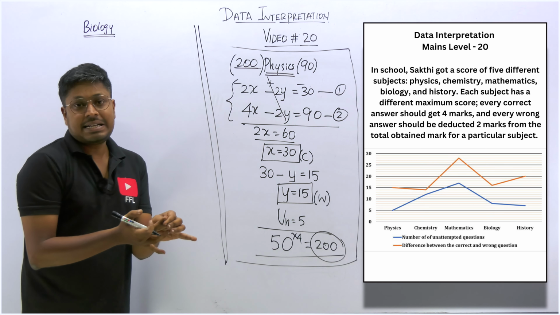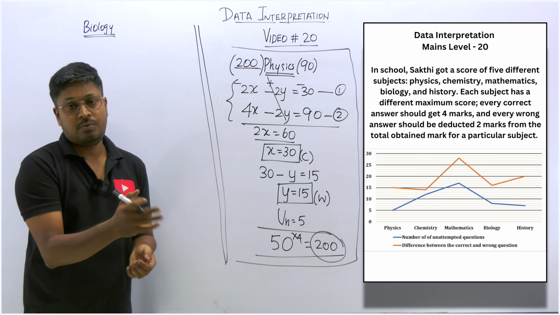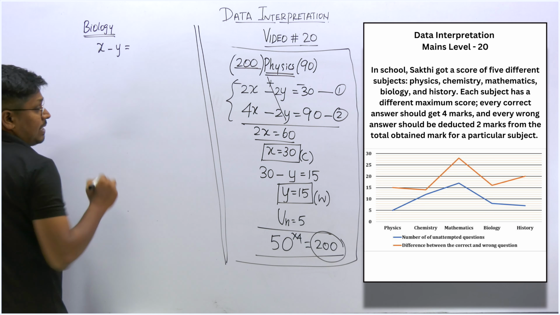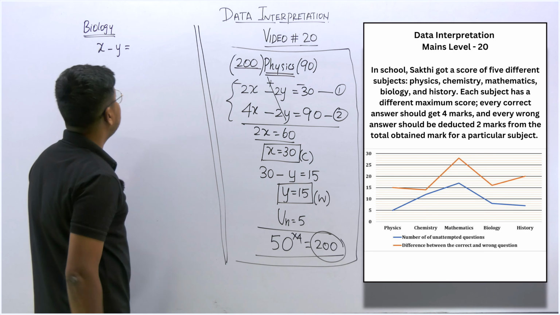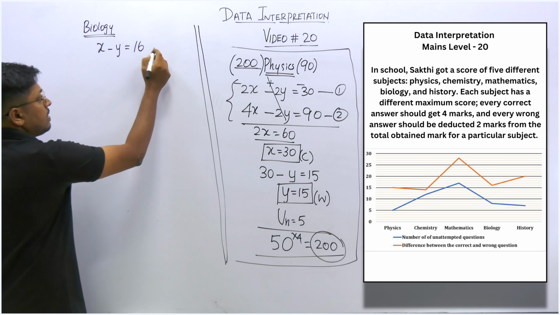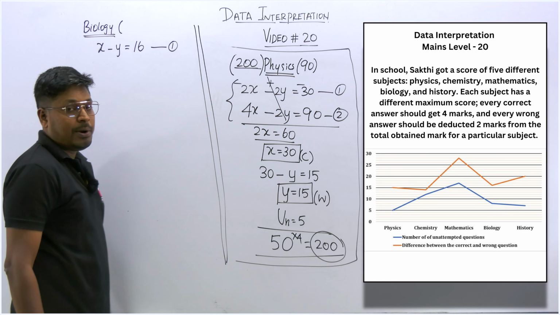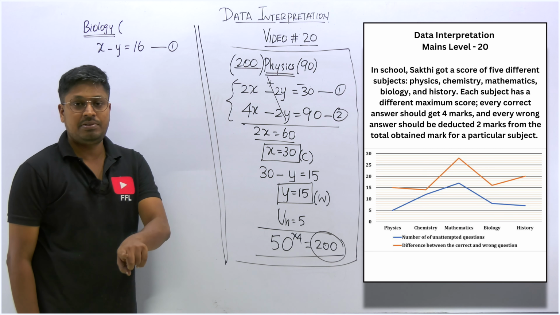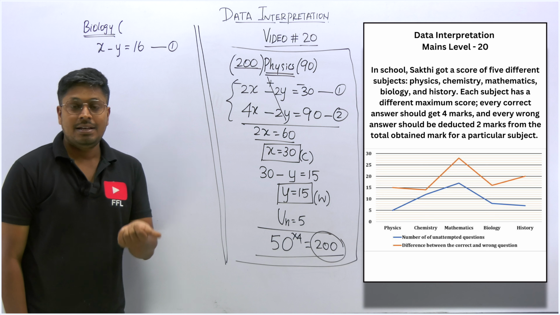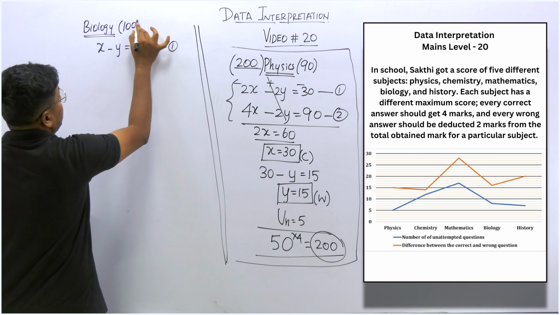Similarly, we can consider x and y. x will be the correctly answered questions, y the wrongly answered questions. So the difference x minus y, according to the line graph, is 16. So the difference between correctly and wrongly answered is 16. Consider it as equation number 1. And what is the score that he got in biology? It is 18 plus 2, which is 20. Out of 500, 20% he got in biology. So out of 500, 20% will be 100. So 100 is the mark that he got in biology.